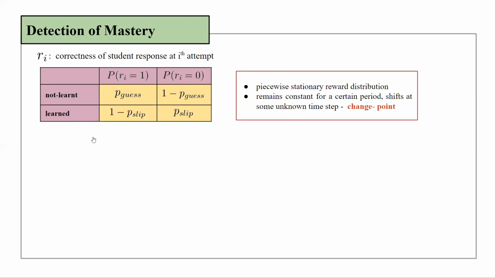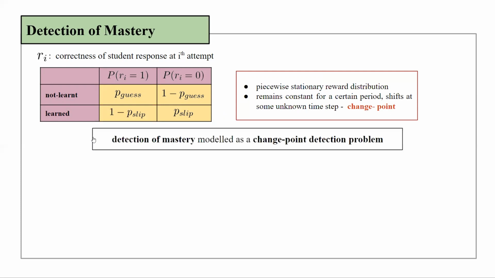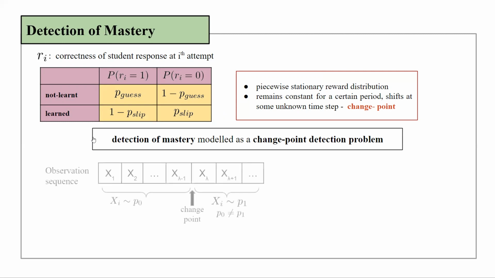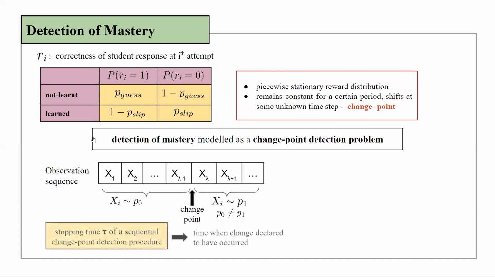Detection of mastery of a concept can therefore be modeled as a change point detection problem, which can be described as follows. Given a sequence of observed random variables, x1, x2, etc., having a distribution function p0 until a change occurs at an unknown time point lambda, after which the observations have another distribution p1, with p0 not equal to p1. A sequential change point detection procedure is identified with a stopping time tau for an observed sequence. That is, the time of alarm tau at which it is declared that a change has occurred.